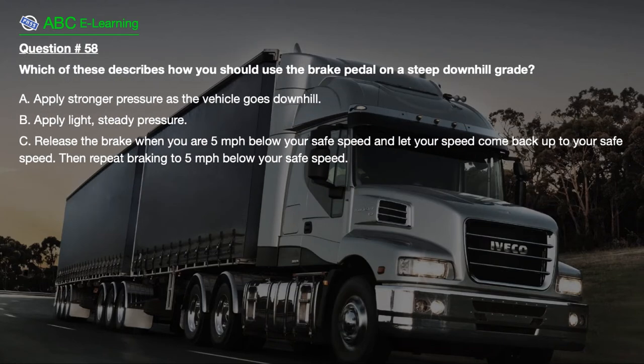Question number 58. Which of these describes how you should use the brake pedal on a steep downhill grade? A. Apply stronger pressure as the vehicle goes downhill. B. Apply light, steady pressure. C. Release the brake when you are 5 miles per hour below your safe speed and let your speed come back up to your safe speed, then repeat braking to 5 miles per hour below your safe speed.